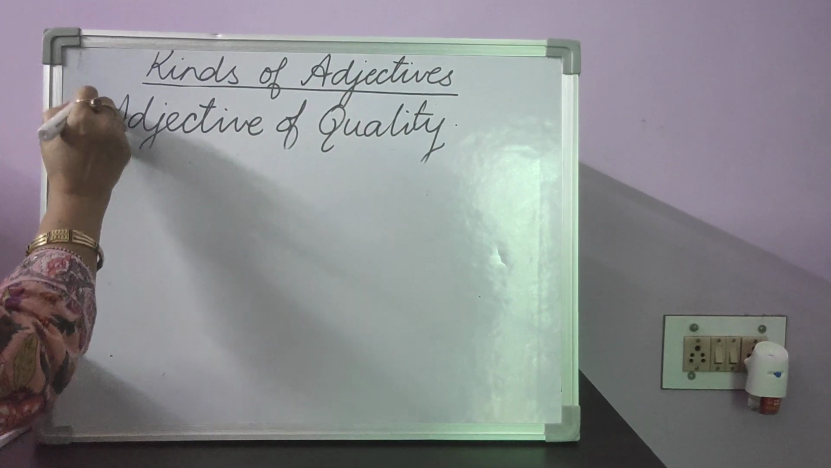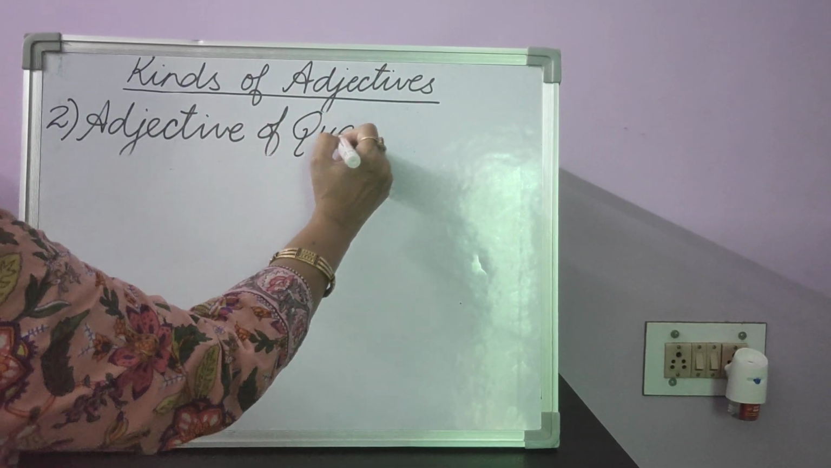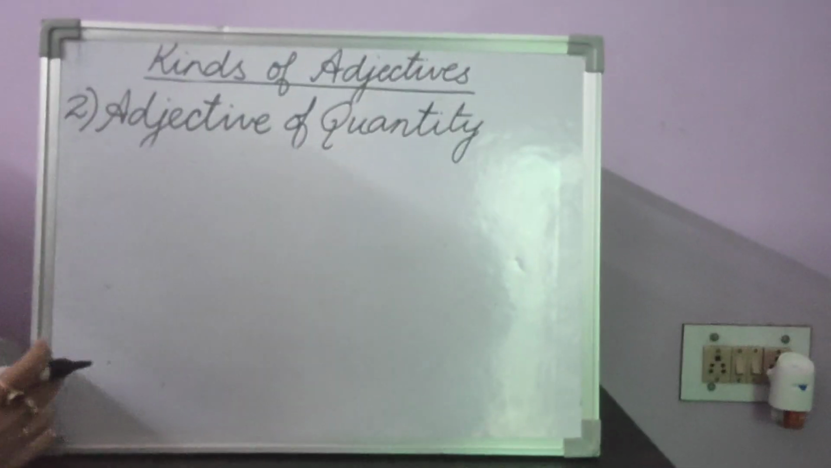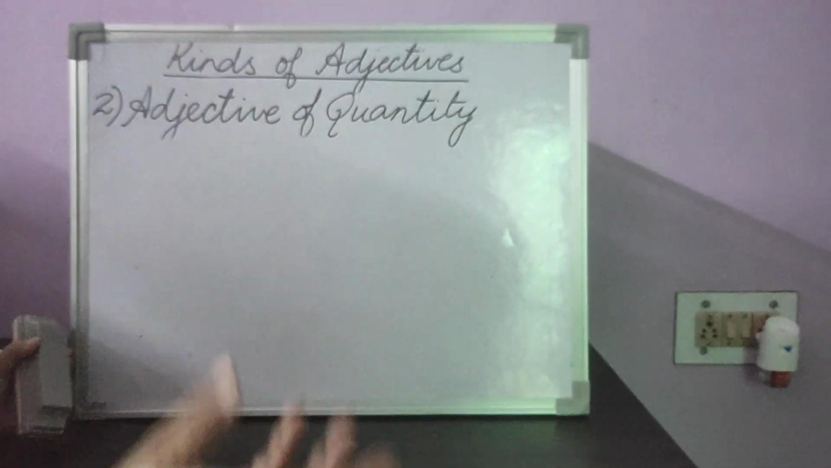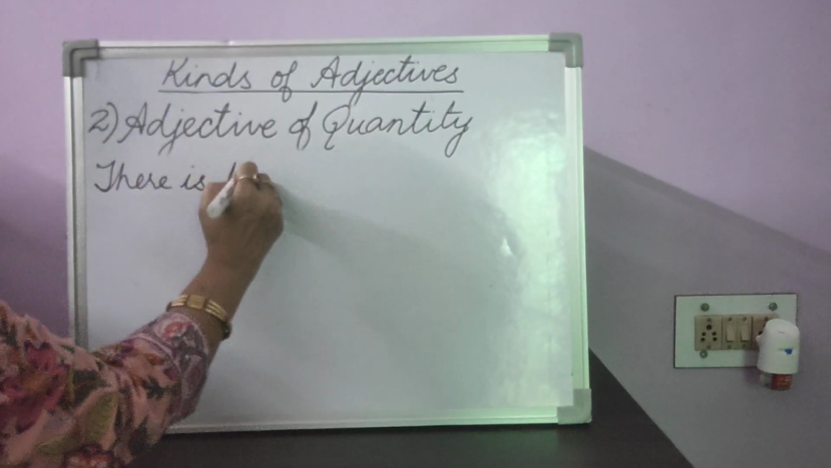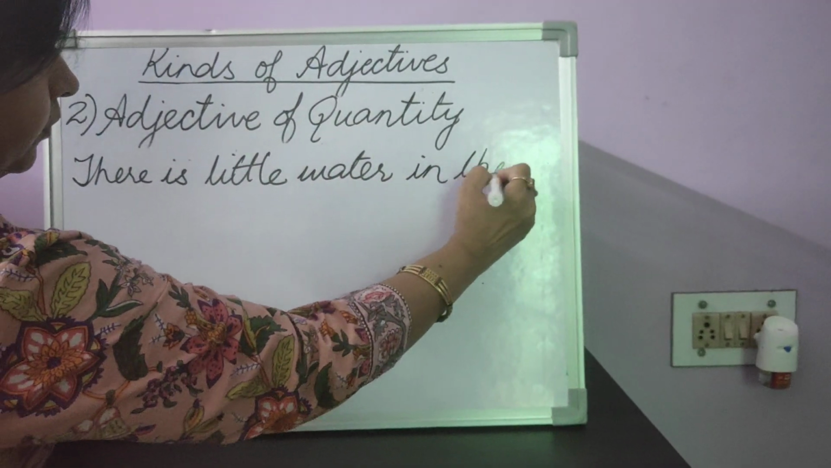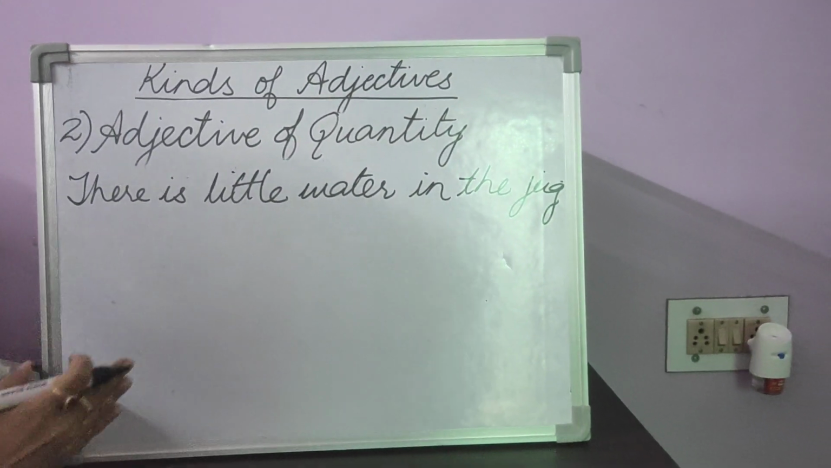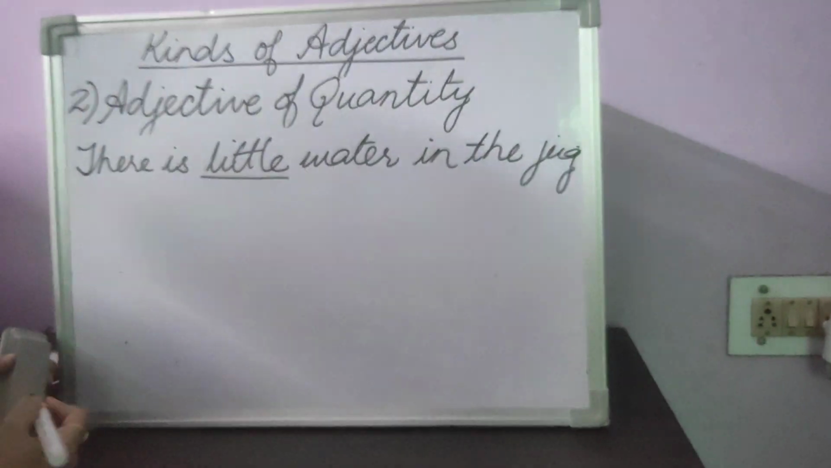Now, the second type of adjective is adjective of quantity. You need to know these spellings very nicely. Adjective of quantity tells us how much of something is there, either with us or with someone else or kept somewhere else. For example, there is little water in the jug. Adjective of quantity answers the question, how much? How much water is there in the jug? Little.